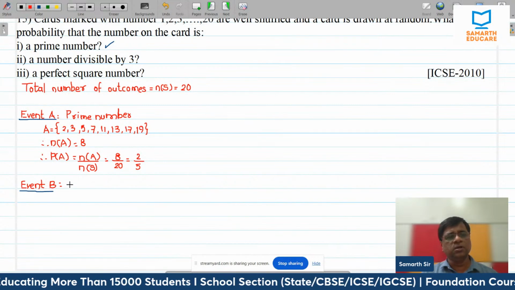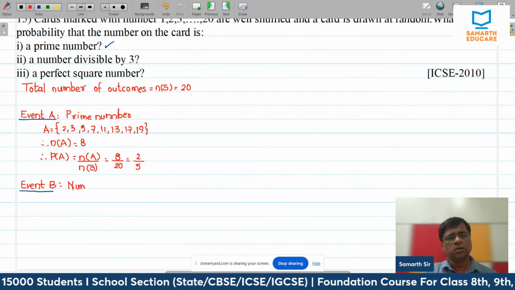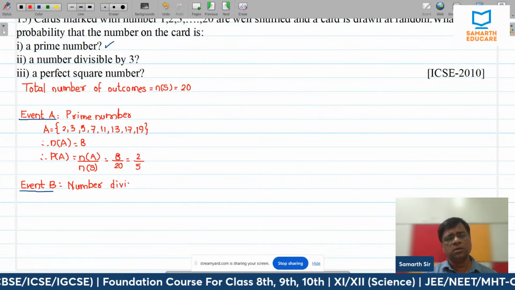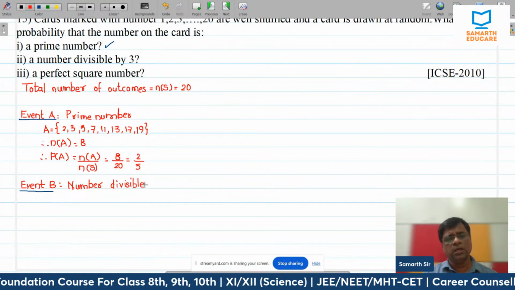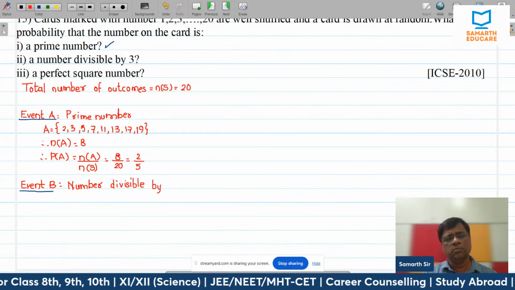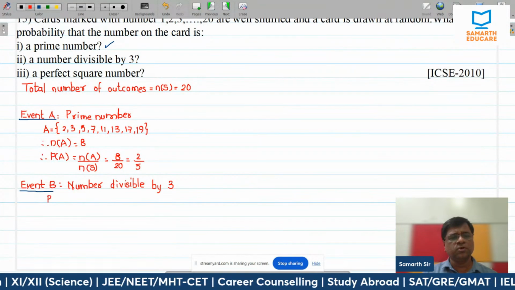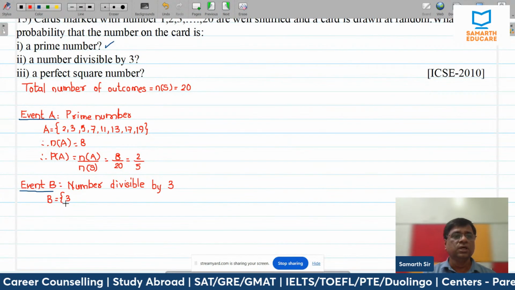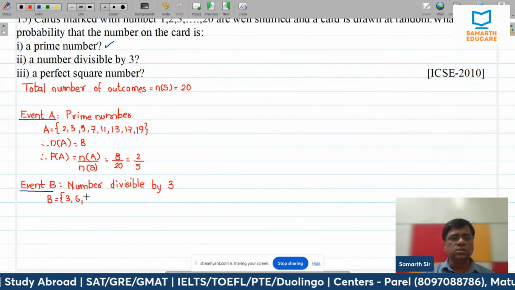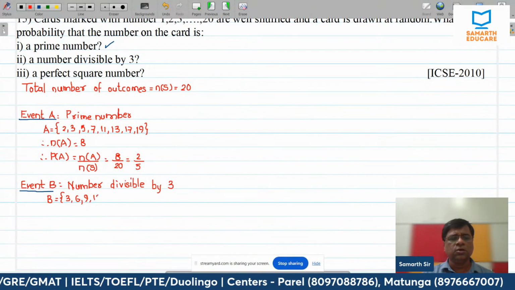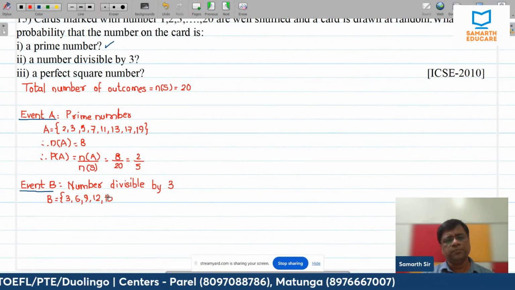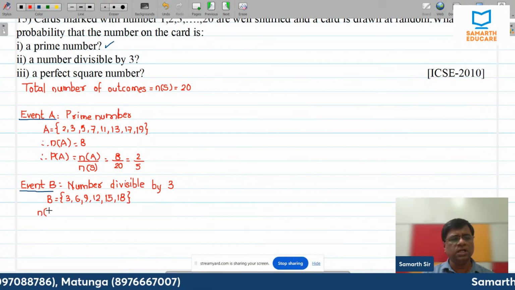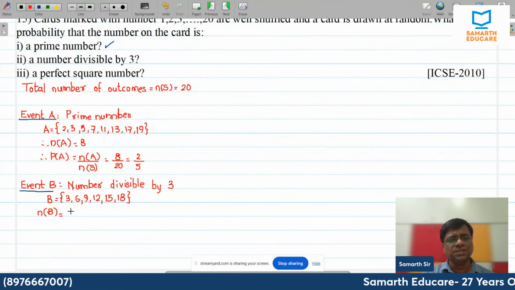Event B is number divisible by 3. So which are the numbers between 1 and 20 which are divisible by 3? It's a very simple thing. You have to just write down the multiples of 3. So it is 3, 6, 9, 12, 15, and 18. So we have n of B, that is number of favorable outcomes, is 6.